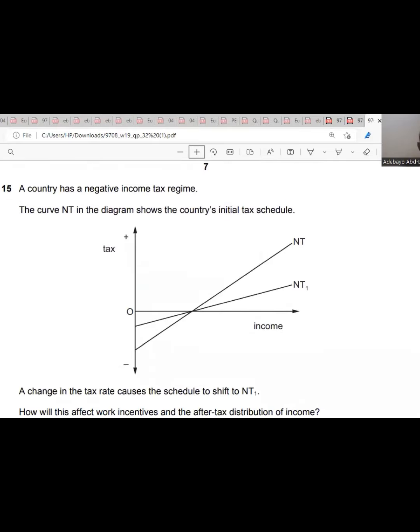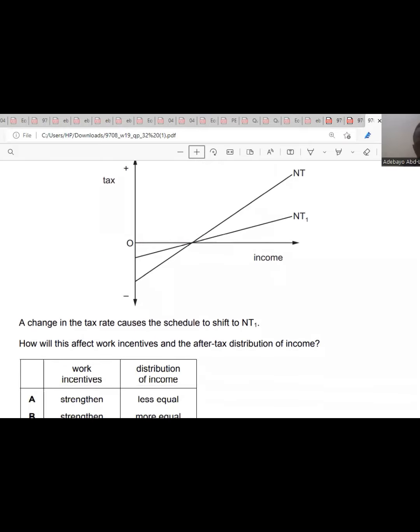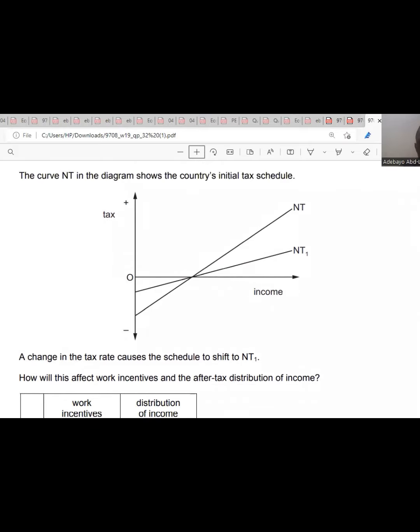Question 15. A country has a negative income tax regime. The curve NT in the diagram shows the country's initial tax schedule. A change in the tax rate causes the schedule to shift to NT1. So to shift to NT1, that means a forward shift to NT1, which is still positive.